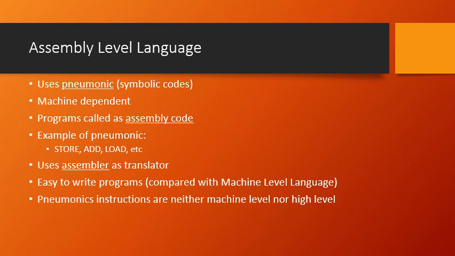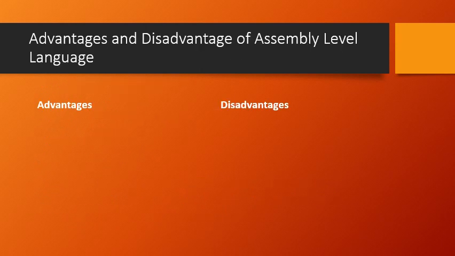Okay, now these are the characteristics of the assembly level language. Now let us try to understand the advantages and the disadvantages. As this was the second level of the programming language, we call it a second generation programming language. Now let us go through its advantages and disadvantages.